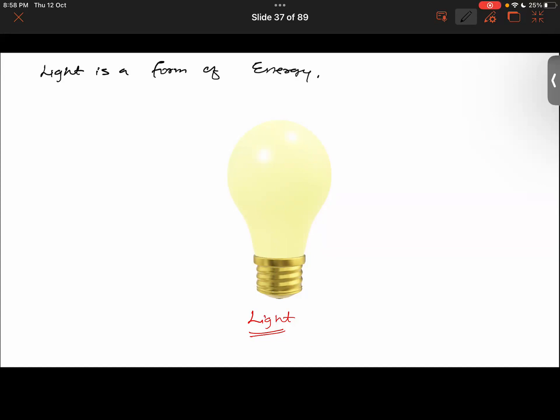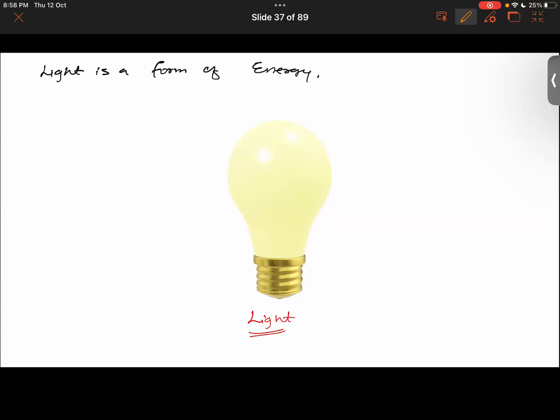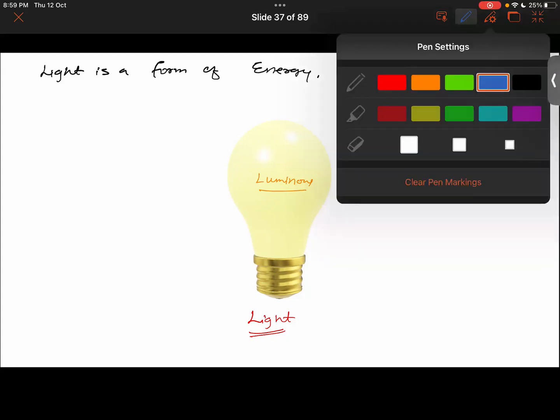What is the basic source of light in the whole universe? That is the stars, Sun. Not just the sun. If you were to specifically talk about the solar system, then we see that it's the sun. Now the light that is coming from our sun, or from any luminous body, like the bulb here, although we provide electricity to it, is that the ultimate source of light or the basic source of light? The ultimate source of light in the solar system is the sun, right?